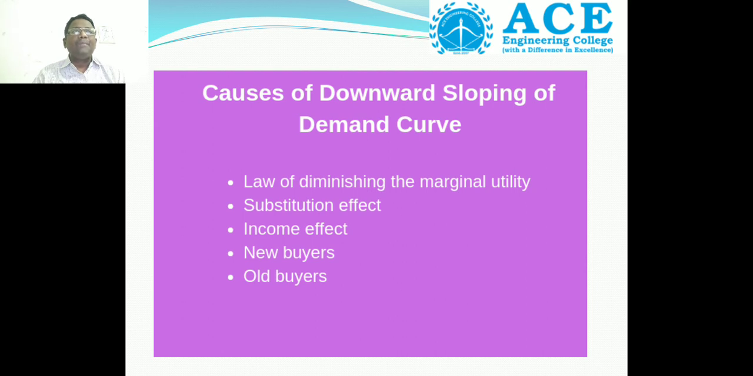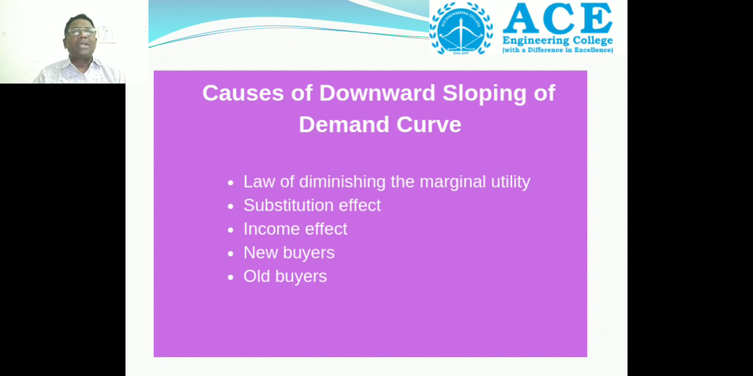So the law of diminishing marginal utility means when the consumer continuously purchases that particular product and consumes without any gap or without any interval of time, the marginal utility of that particular product is decreasing. So automatically the slope of the demand curve is downward.